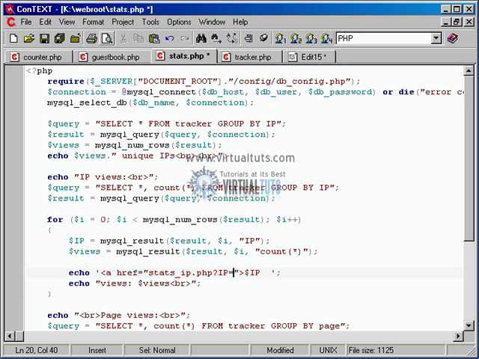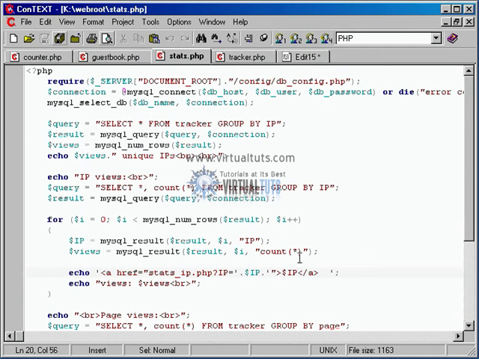Now this I do need to break out. So I'll do single quote, dot, dot, open single quote again, and in here $IP. So what this will actually show to the browser is go to that stats IP page, and then question mark IP equals whatever the current IP happens to be. Then it'll actually show the IP, then close the A tag. So that'll set that up as a link. We can go ahead and test it real quick.